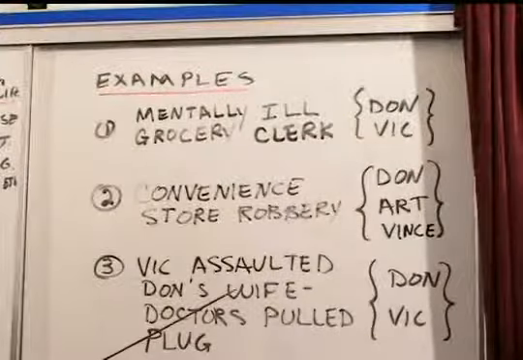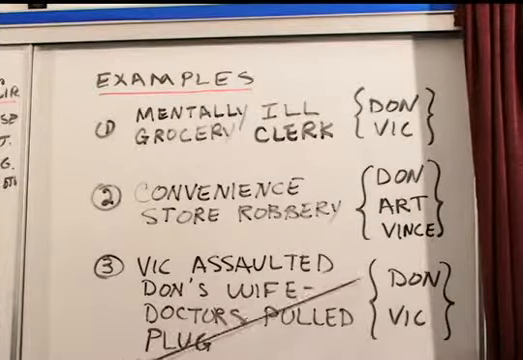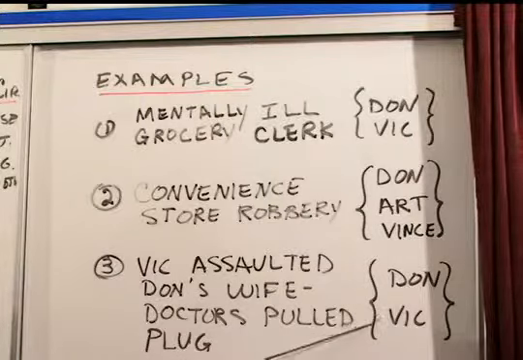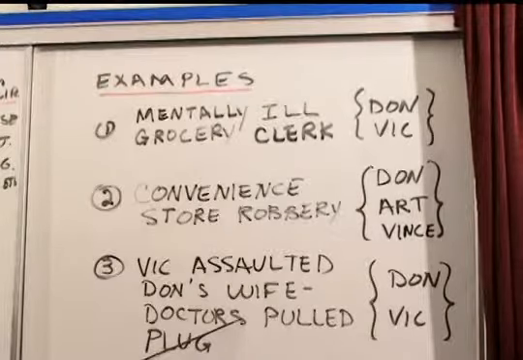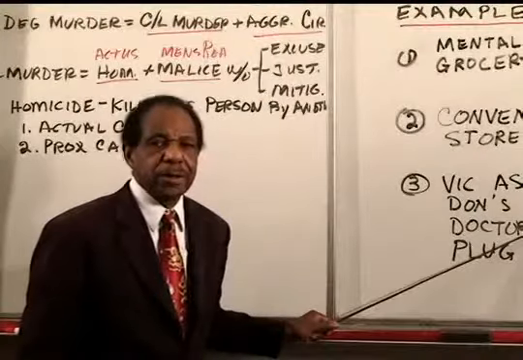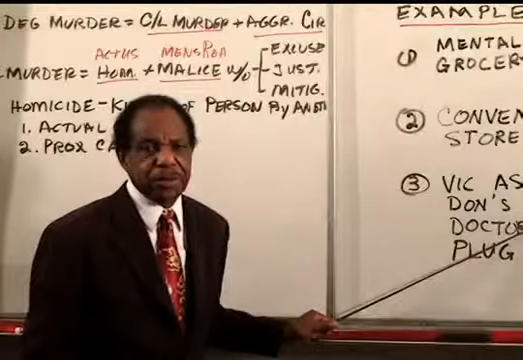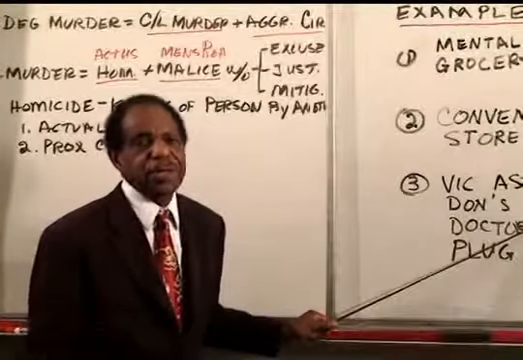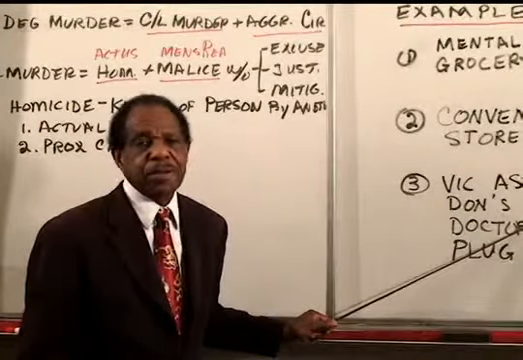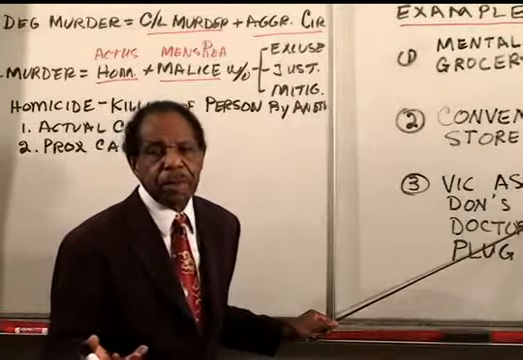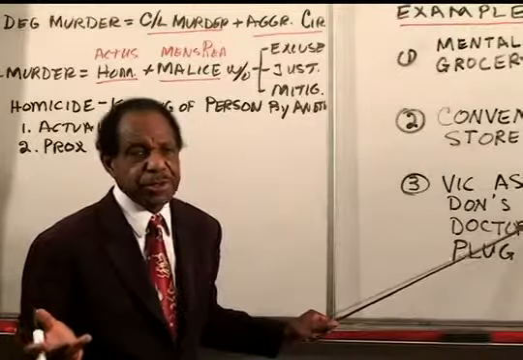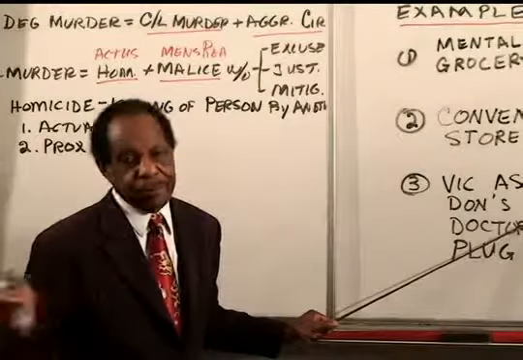Here, Don shot Vic in the head, and Vic went to the hospital, and the doctors pulled the plug. And Don is saying the doctors killed Vic. They pulled the plug. And there are two explanations for this. One is that when Vic arrived at the hospital, he was already brain dead. And in all jurisdictions now, brain dead is legally dead.